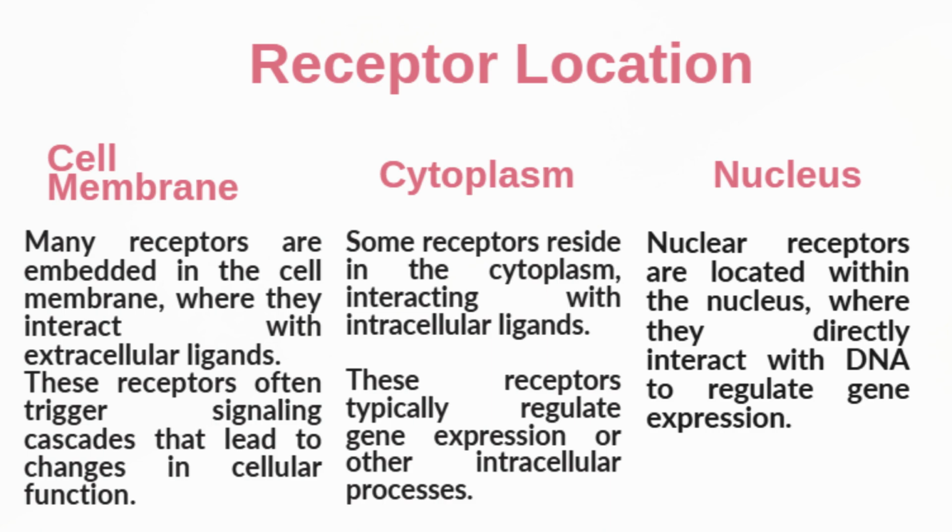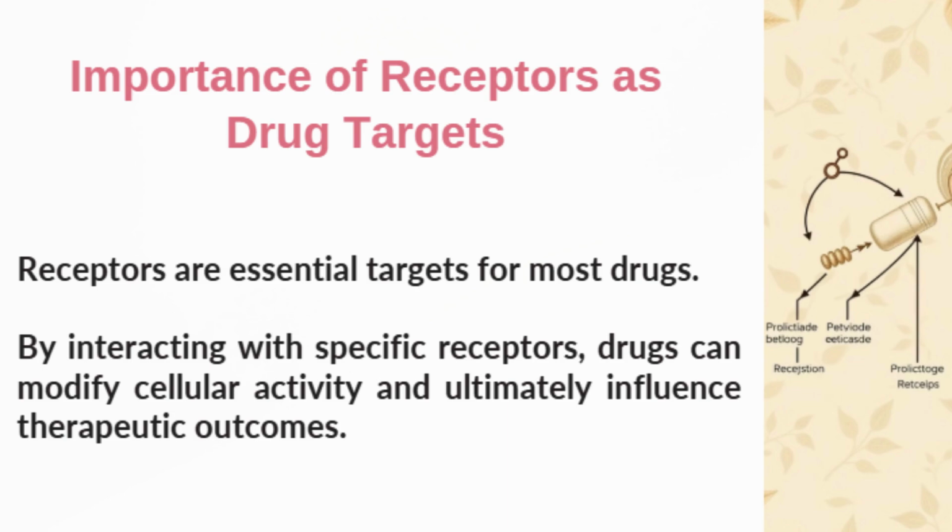So, depending on their location, membrane, cytoplasm, or nucleus, receptors produce different types of responses in the cell. Membrane receptors usually act fast, while nuclear receptors have slower but longer lasting effects. Receptors are essential targets for most drugs. Drugs produce their effect by interacting with specific receptors in the body.